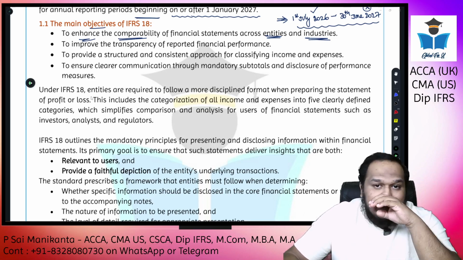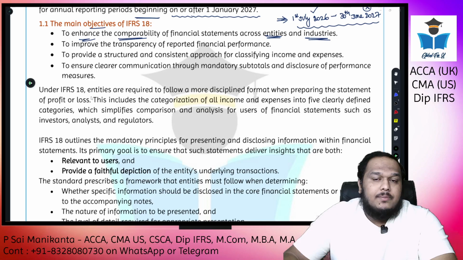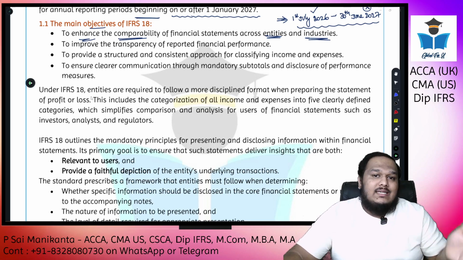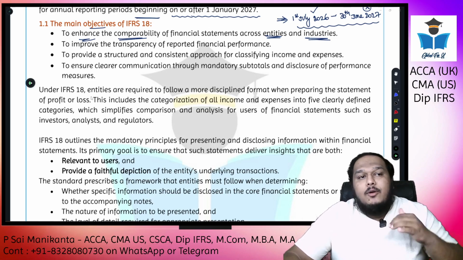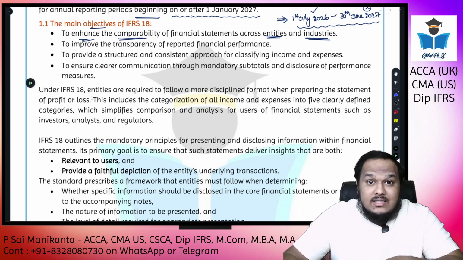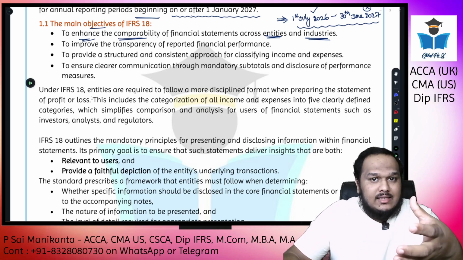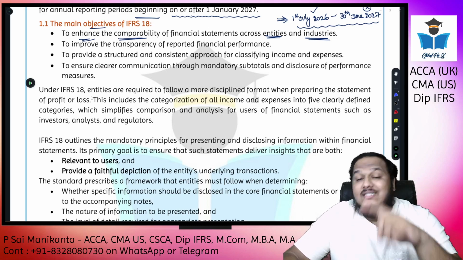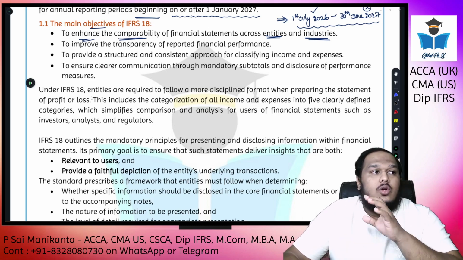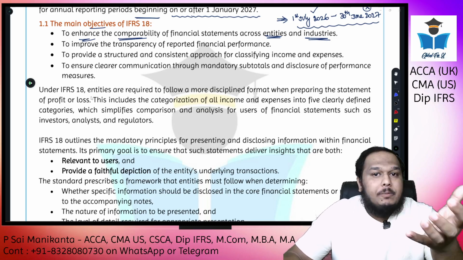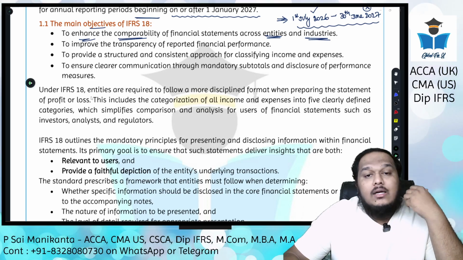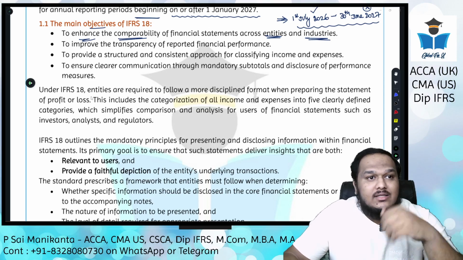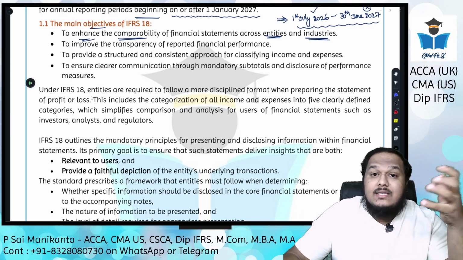IFRS 18 is saying that now the financial statements presented as per IFRS 18 can be comparable across industries, across different entities, because it is more uniform. But yes, while trying to standardize and make it uniform and universal, IFRS 18 still covers flexibility. So a banking entity might need to prepare its profit and loss in a separate format. An insurance company will require separate disclosures, or a manufacturing sector will have cost of goods sold to be presented in more detail.